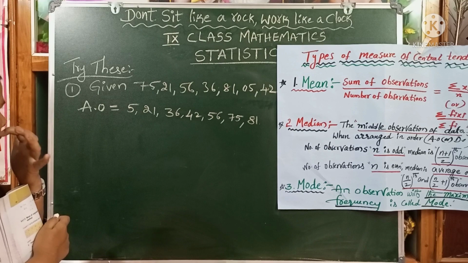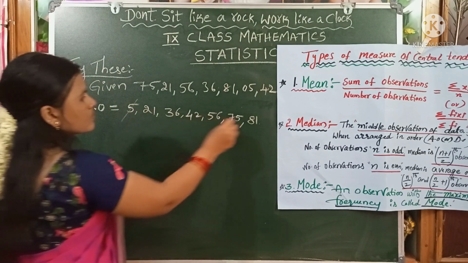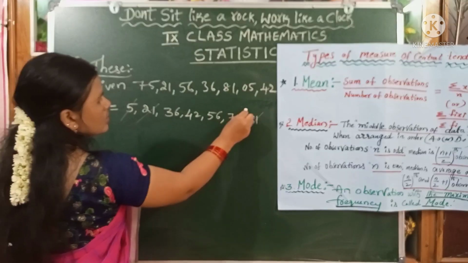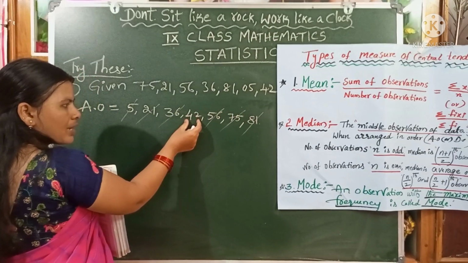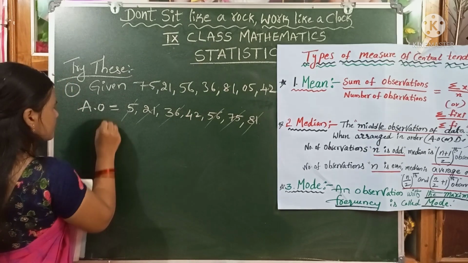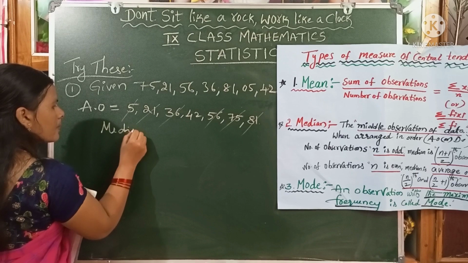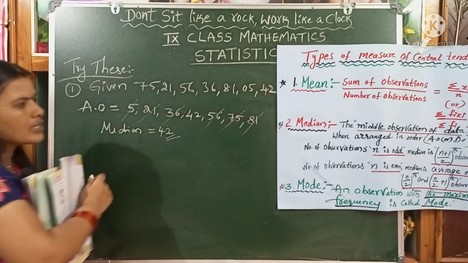We have to find the median. We cancel both sides equally: 5 and 81, 21 and 75, 36 and 56. So the middle-most value is the median of the given data, that is 42. We can write down median equals 42. It is the simplest form.